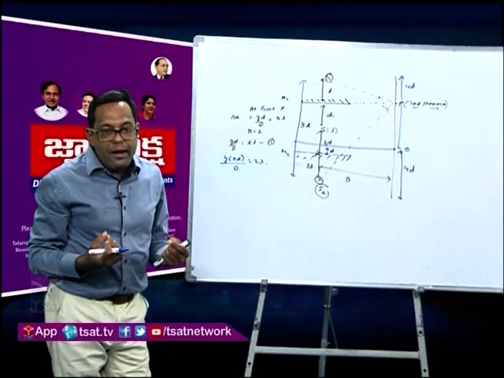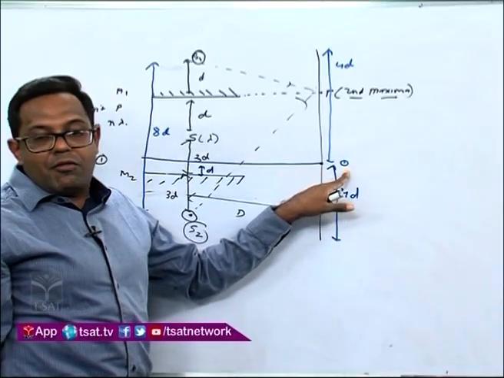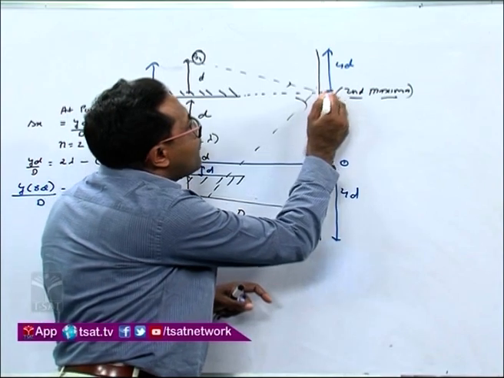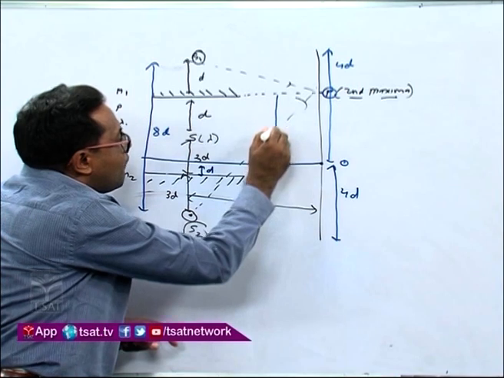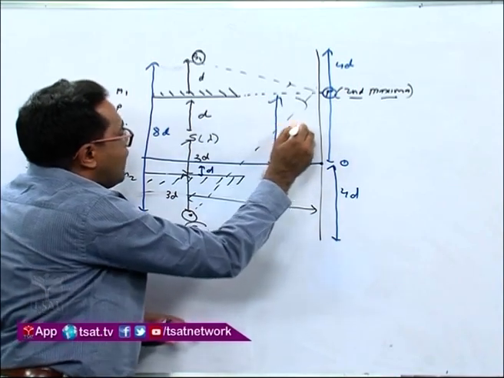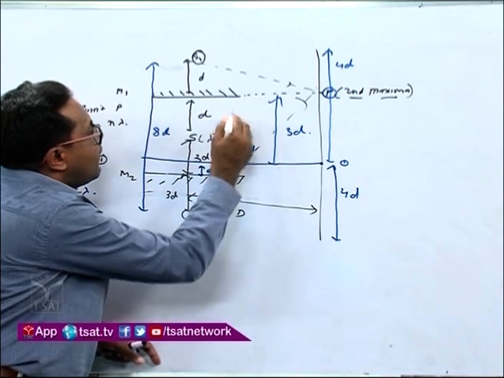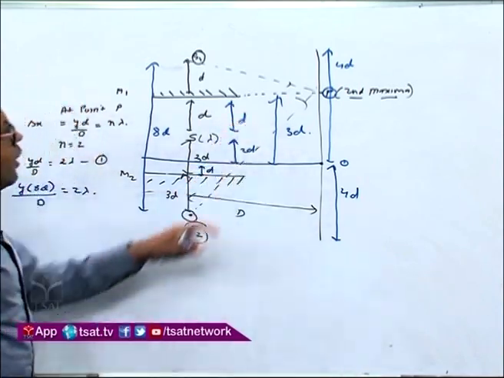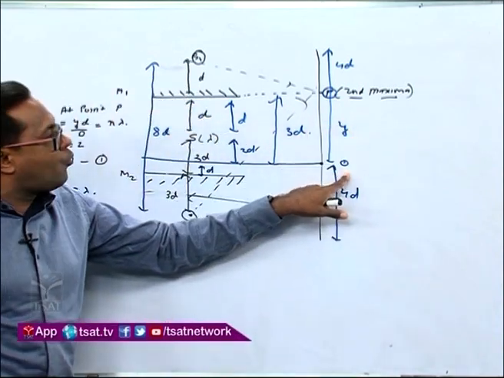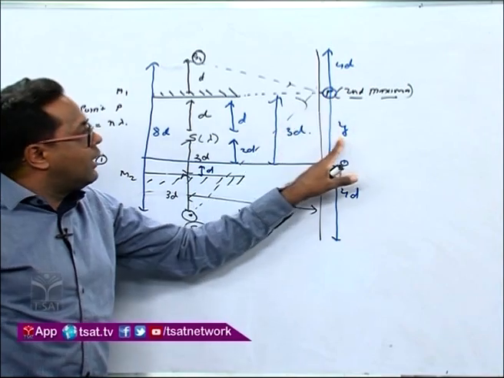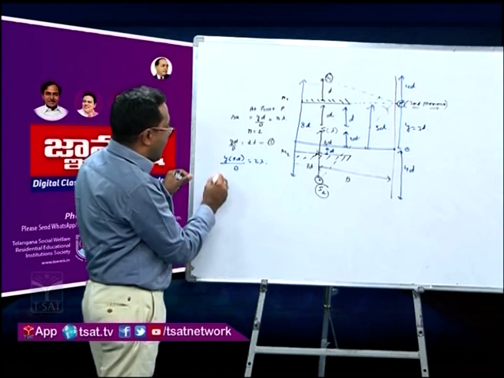And now what is Y? It is the distance from the center of the screen to the point of observation P. It is very clear that this distance will be equal to 3d, because now this distance will become 2d and this distance is d. Therefore the Y distance, from the center of the screen to the point of observation, is taken as 3d. So now we got the value of Y also.